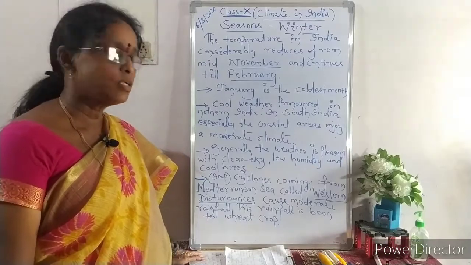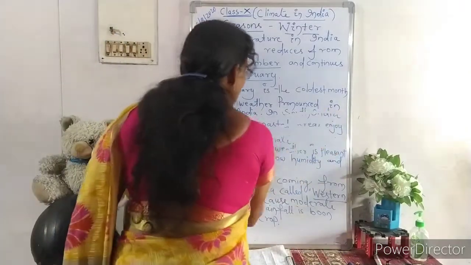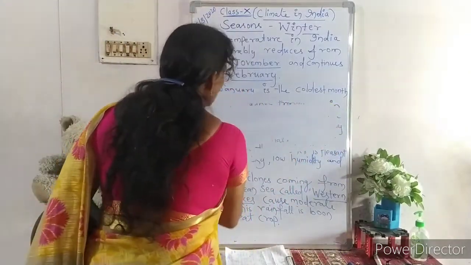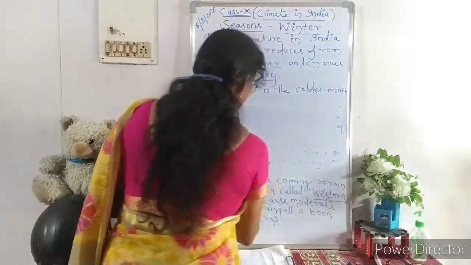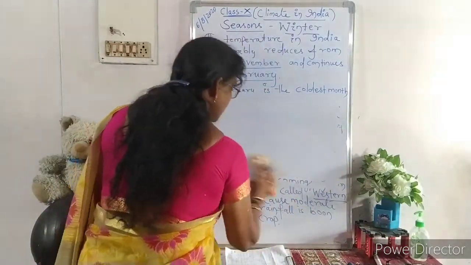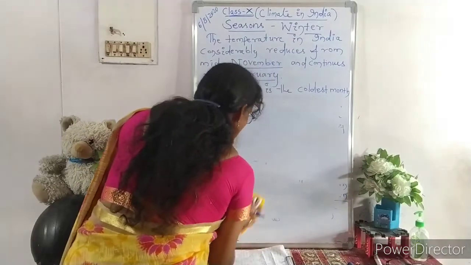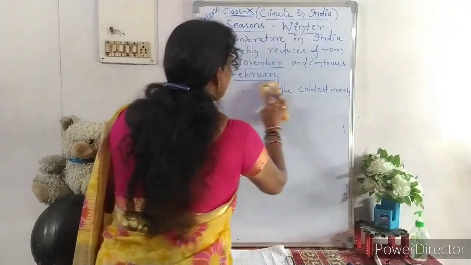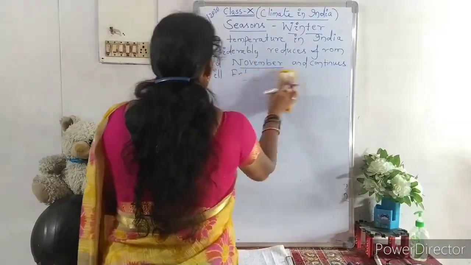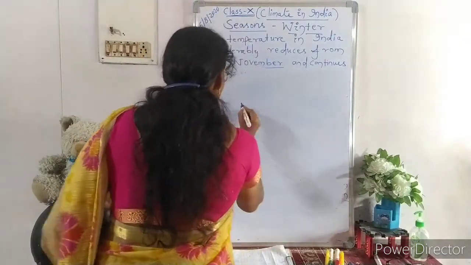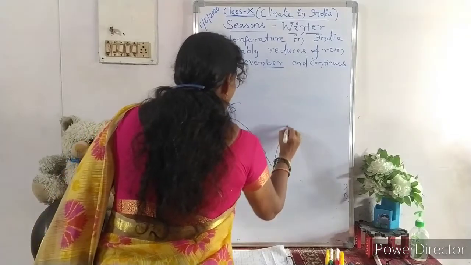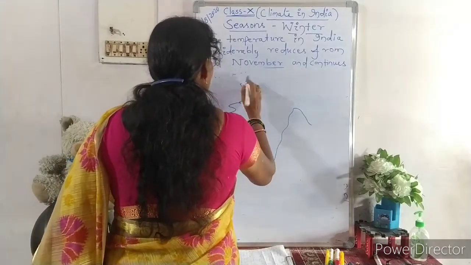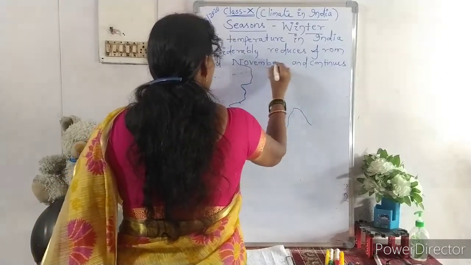Along with that, in the monsoon season, in the rainy season, I will explain to you about the retreating monsoon. Now, let me explain how in winter some parts of India get rain. Let me draw a rough map of India.